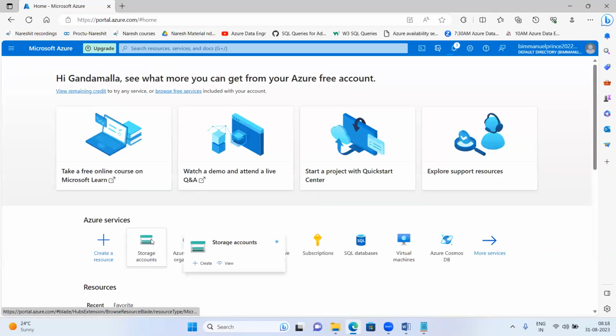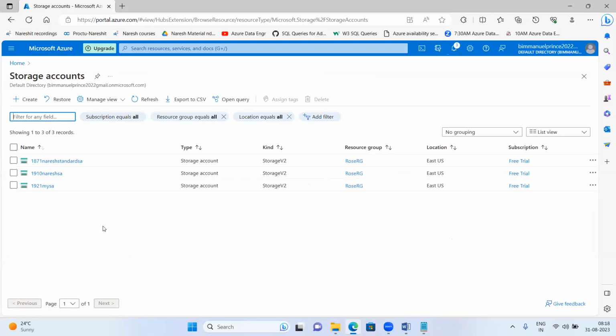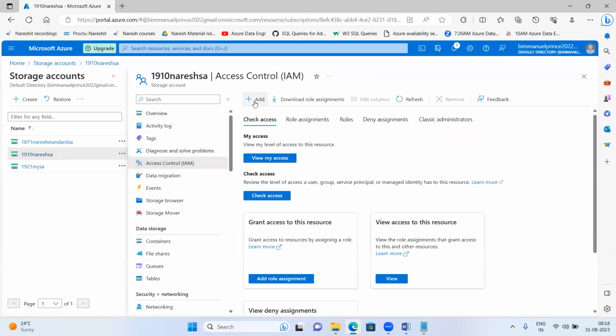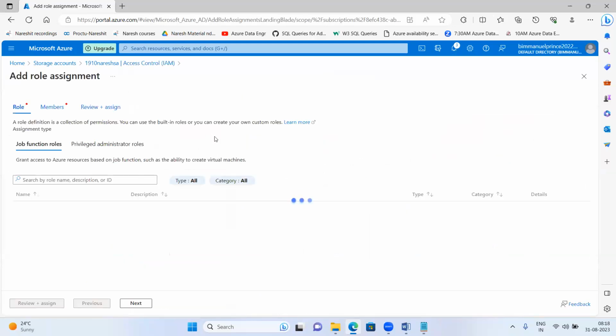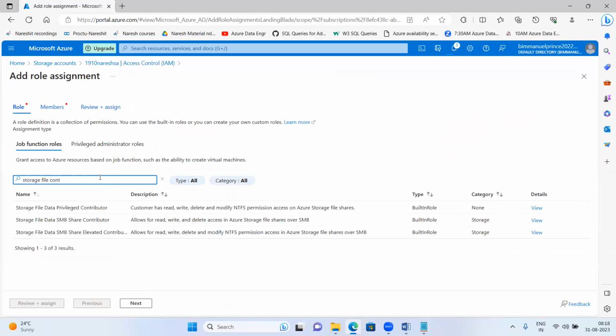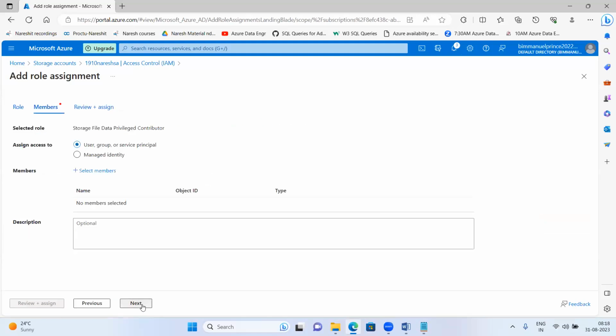So come to the storage account that we are working on, come to access control IAM, say add role assignment. And you have to choose here storage file contributor. Okay, what we are having is storage file data privileged contributor. I'll take this one. Say next.